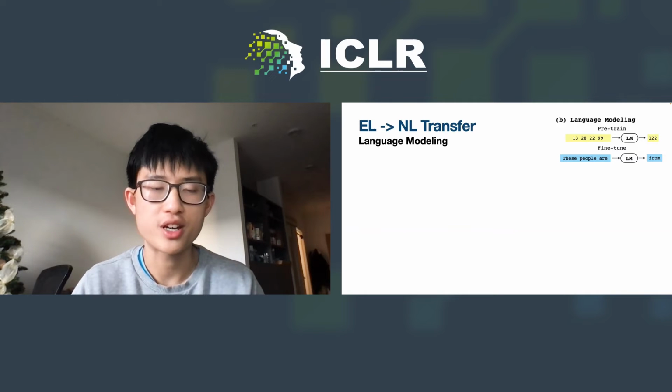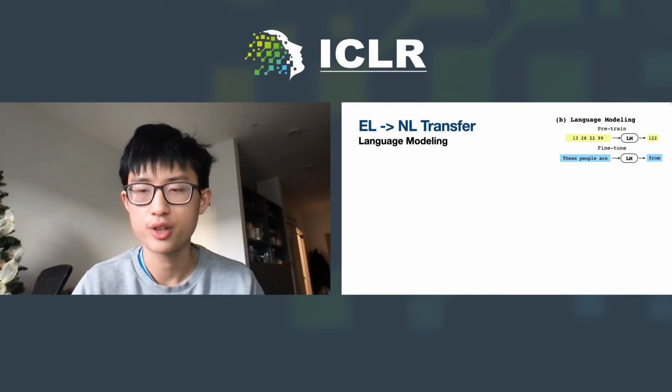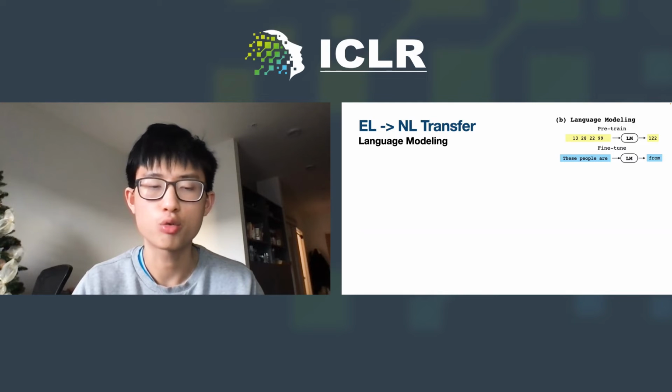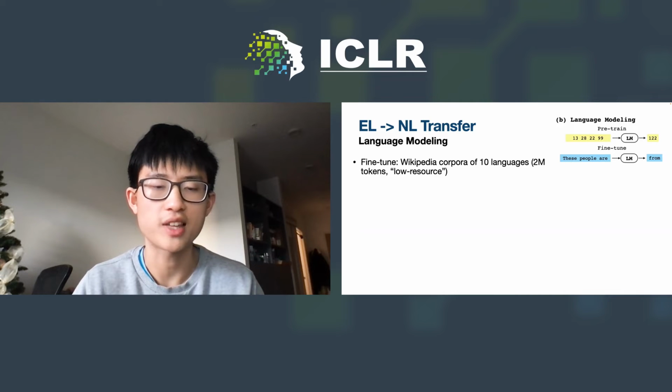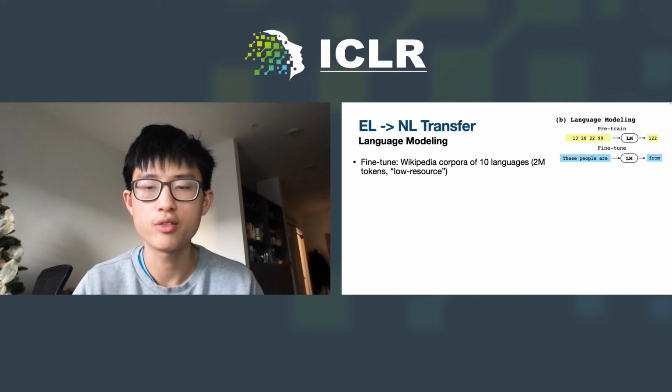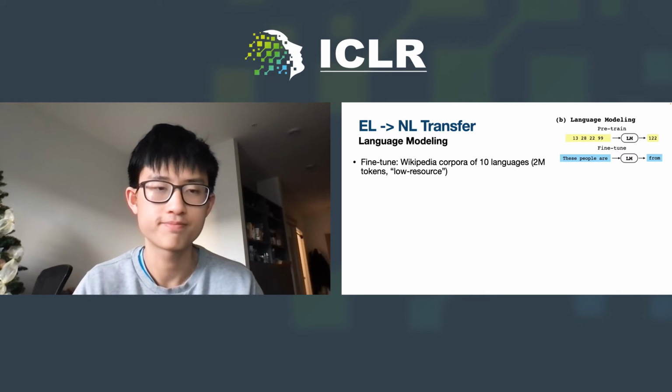The idea of corpus transfer is to pre-train a model on a source language, then fine-tune on a target language, so that the transfer benefit could quantitatively indicate relations between the source and target languages. We first consider the canonical task of language modeling, where we fine-tune on 10 Wikipedia corpora from diverse linguistic families. Each corpus only has 2 million tokens, so that pre-training could help.